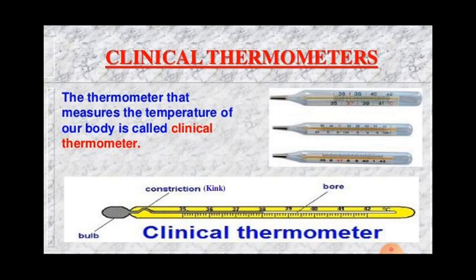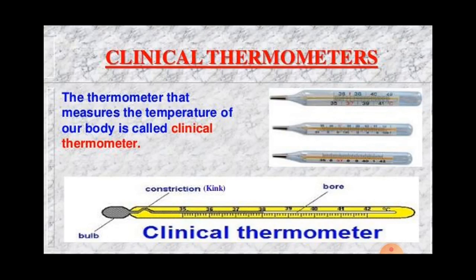So even when the thermometer bulb is removed from the mouth of the patient, the mercury thread will keep standing at the maximum level reached. It doesn't move after removal from the mouth of the patient, so the mercury level is stable. Due to this, we read the correct body temperature of the patient even after removing the thermometer bulb from his mouth.